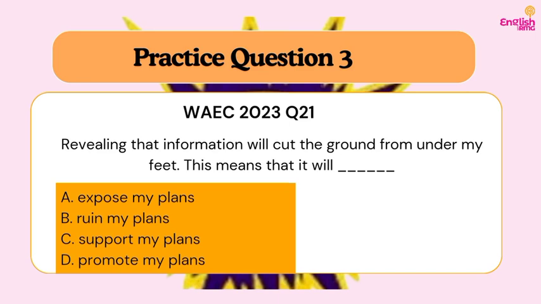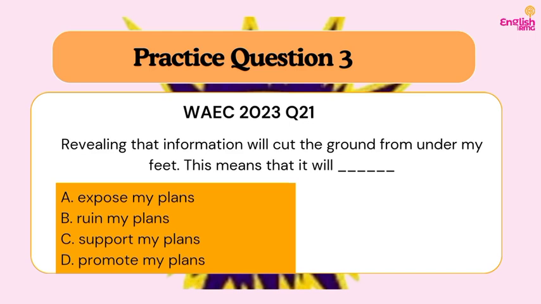If we look at this sentence, it appears more like a negative sentence that says, revealing that information is going to do something negative. Do you understand? So our answer cannot be support my plans because that's a positive expression, or promote my plans. So C and D cannot be our answer. Now we are left with A and B. Expose my plans or ruin my plans.